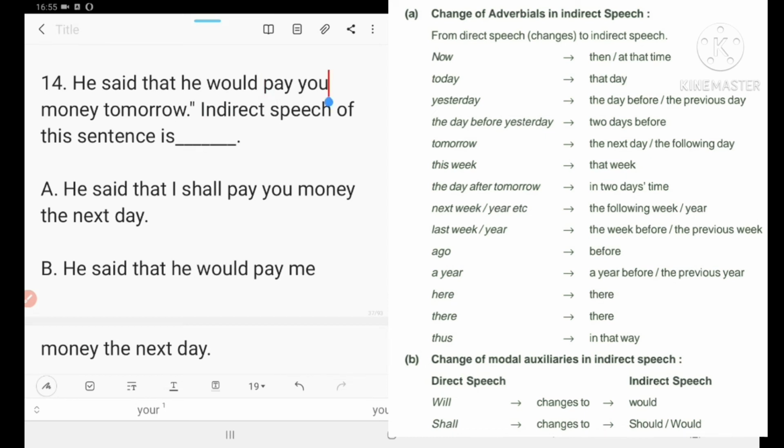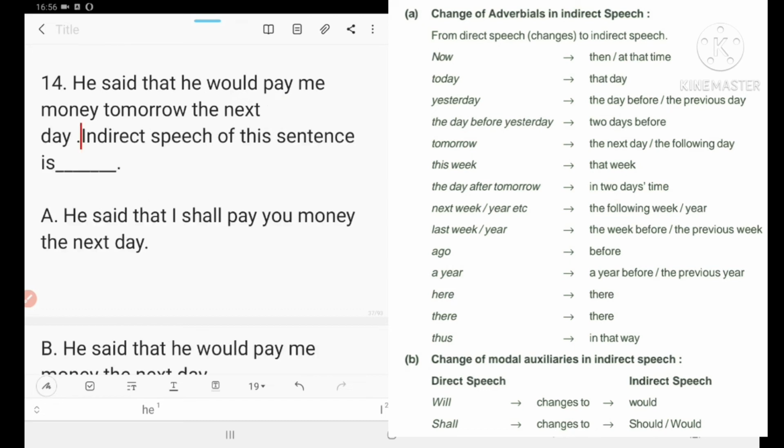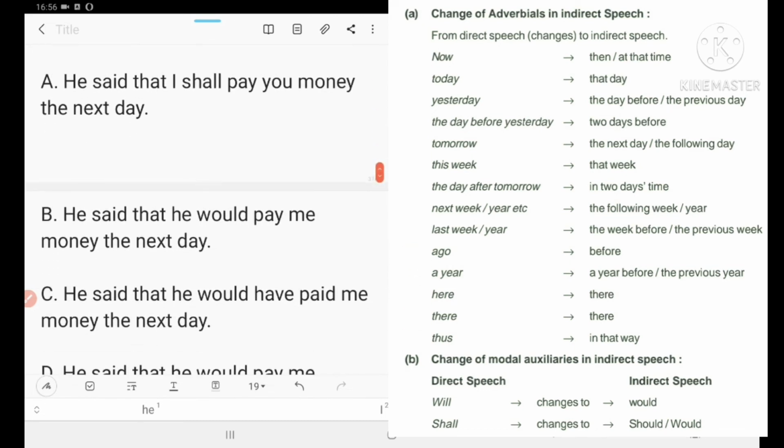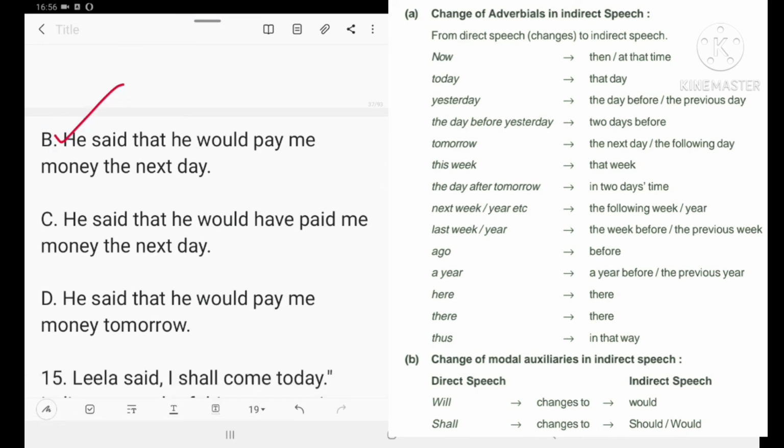You will become me. Money tomorrow. Tomorrow will become the next day. The next day. Could you understand? Full stop. So number 14, which is correct? Number B is correct. Could you understand?